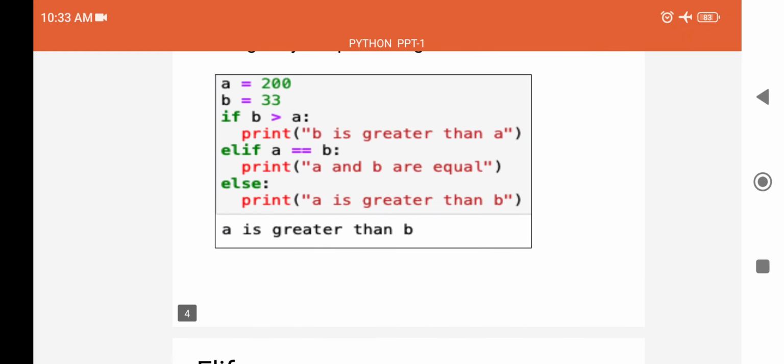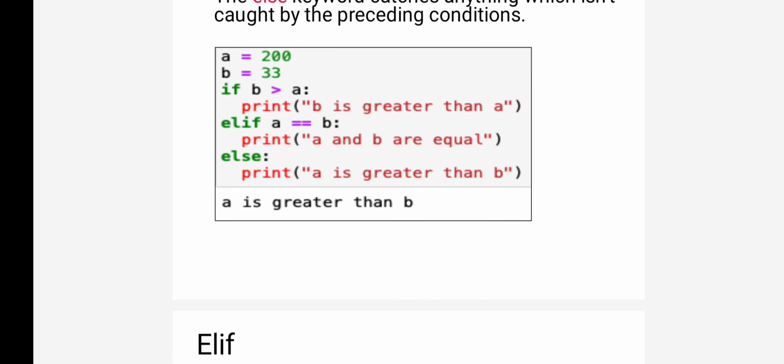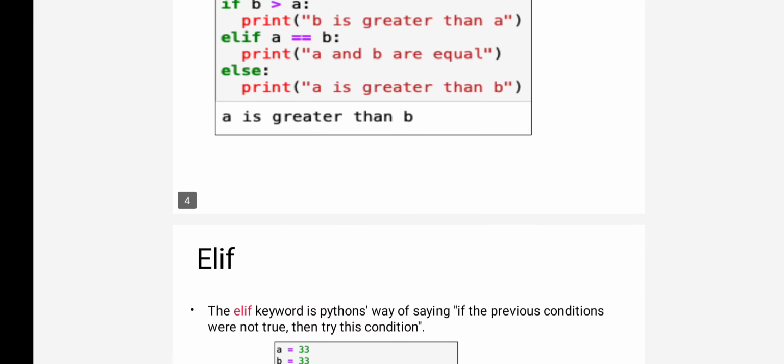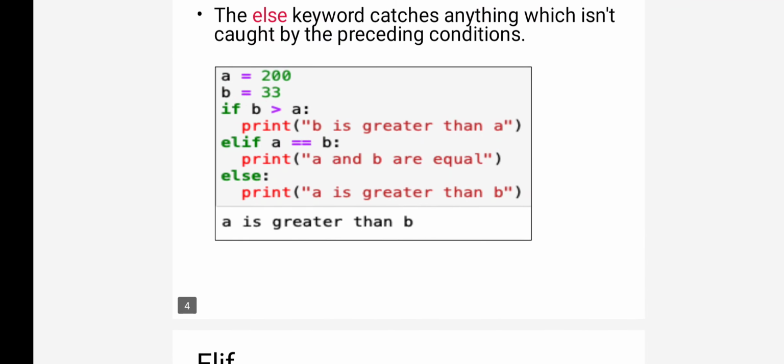So the second one uses many conditions. If the first condition is true, that particular statement will be executed. Else if the next condition is true, that particular statement will be executed. Else, if all the conditions are false, it will come to the else part and execute the last statement. So in this example, a value is 200 and b value is 33, the first condition is: is 33 greater than 200?